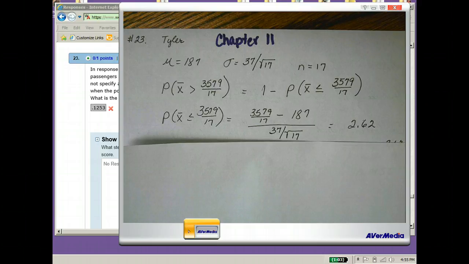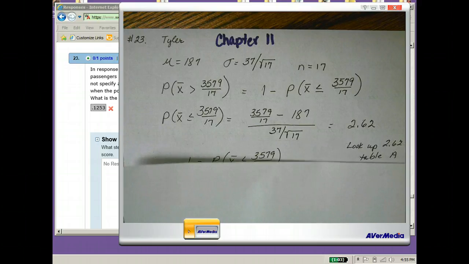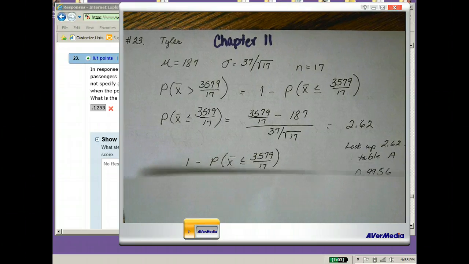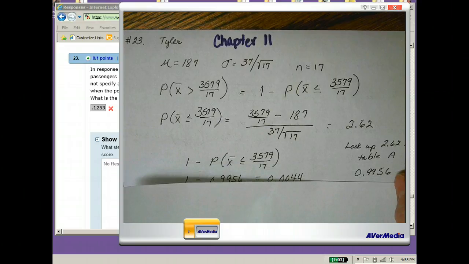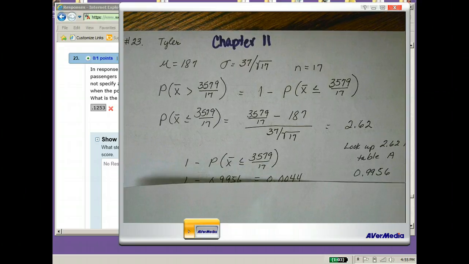We're then going to look that up in table A. And when we look that up in table A, we get 0.9956. So that is the probability that the average weight of those 17 people is less than or equal to 3,579 divided by 17.